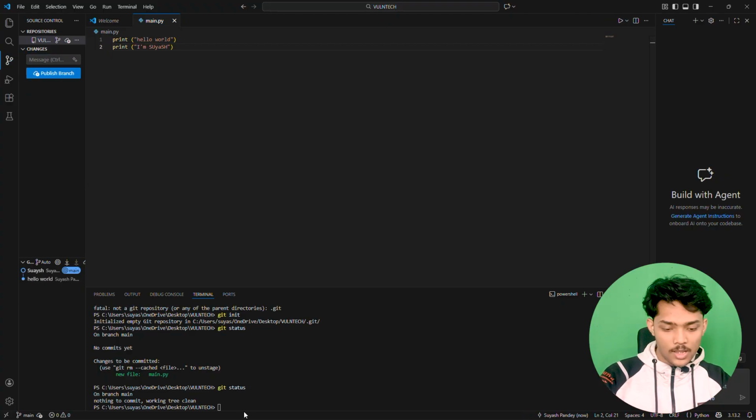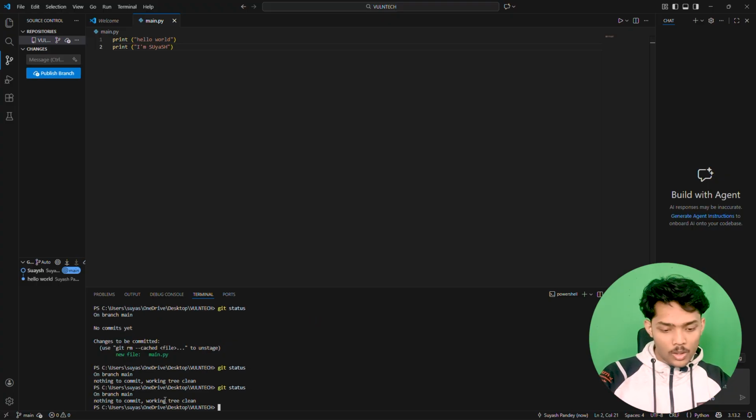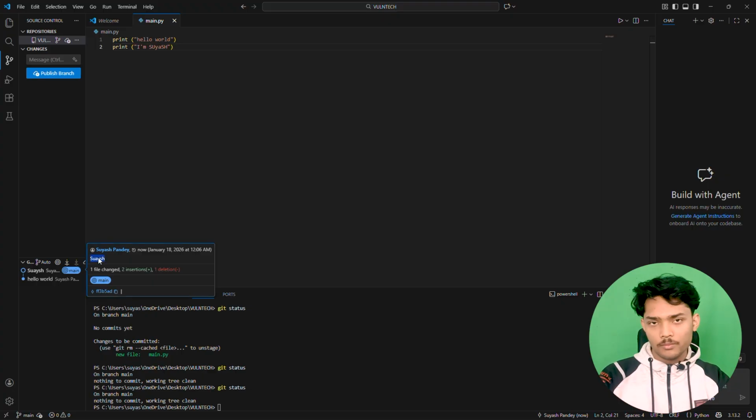And as you can see in git status, we can see on branch main nothing to commit, working tree is clean, and even on the graph you can see there is a commit named Suyash. So as you can see, this ID that you are seeing is the hash of this commit, and this is the commit's name that we have typed in the message section.